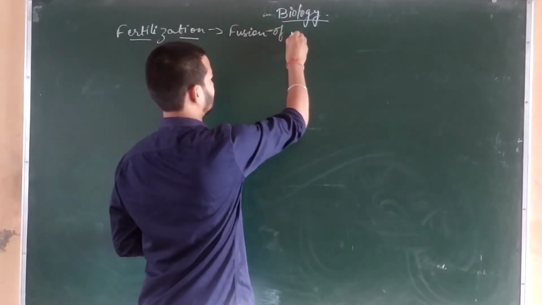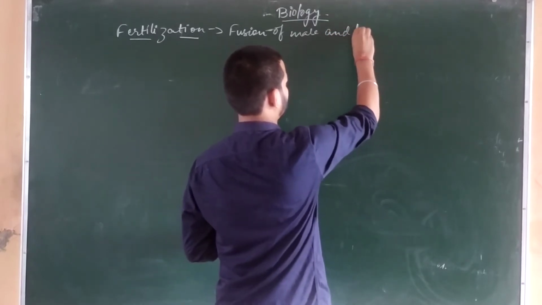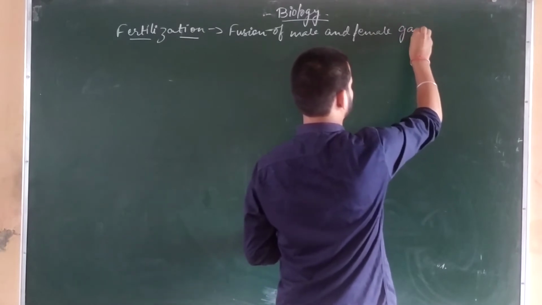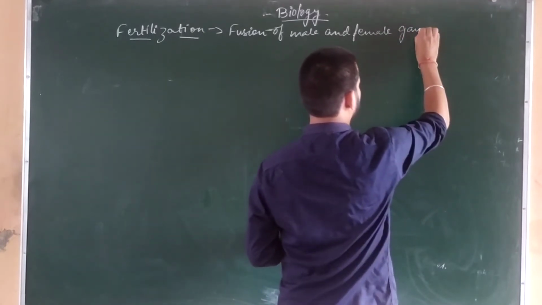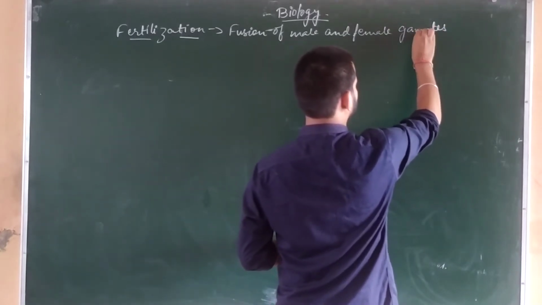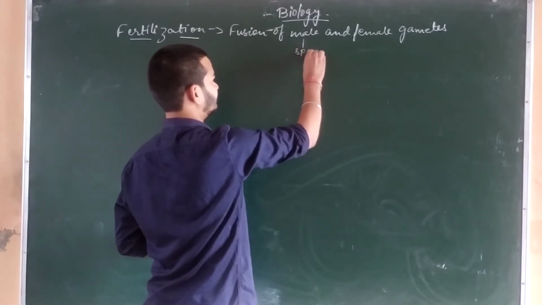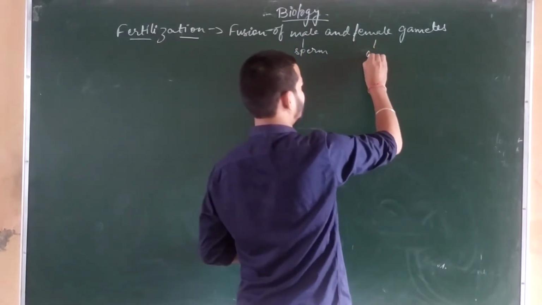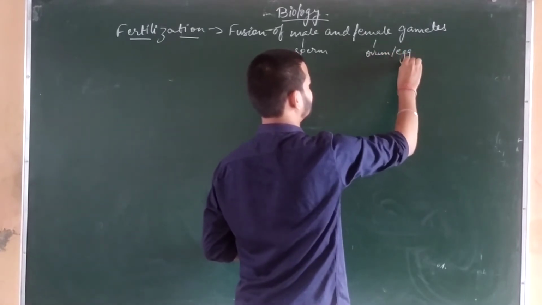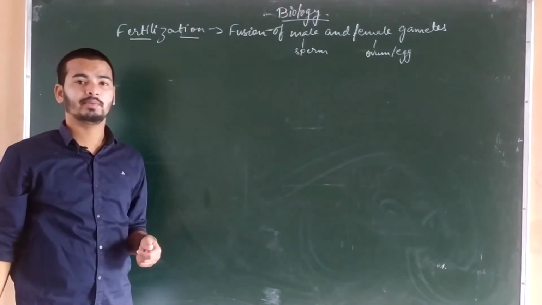of male and female gametes. Okay, male and female gametes. Here the male gamete is sperm and the female gamete is ovum or egg. Okay, these are the male and female gametes.